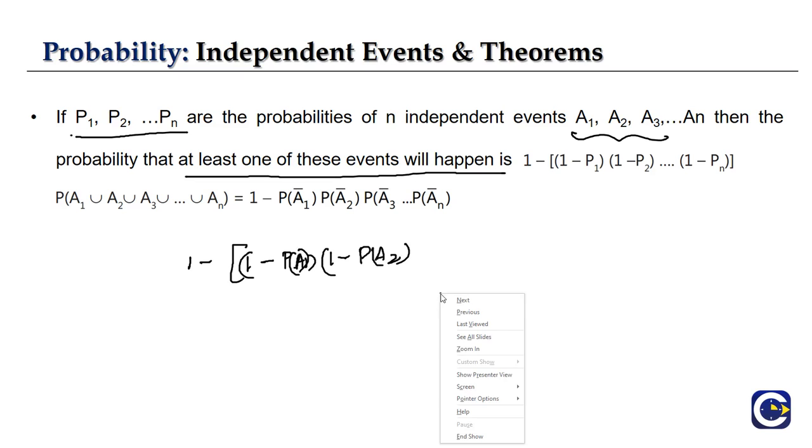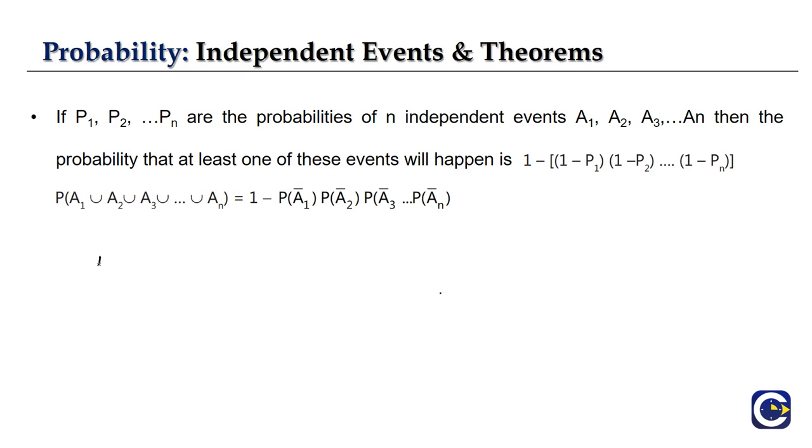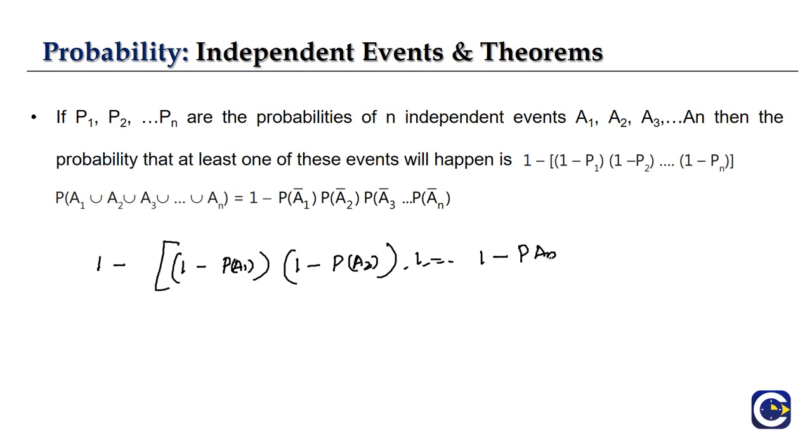Let me write it in this way. Which is nothing but 1 minus P of A1, 1 minus P of A2 and so on, 1 minus P of An for n independent events, right?